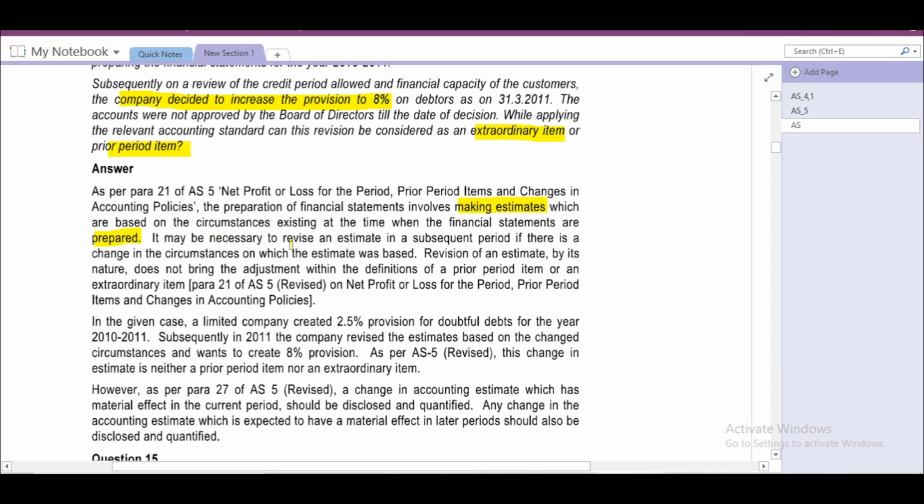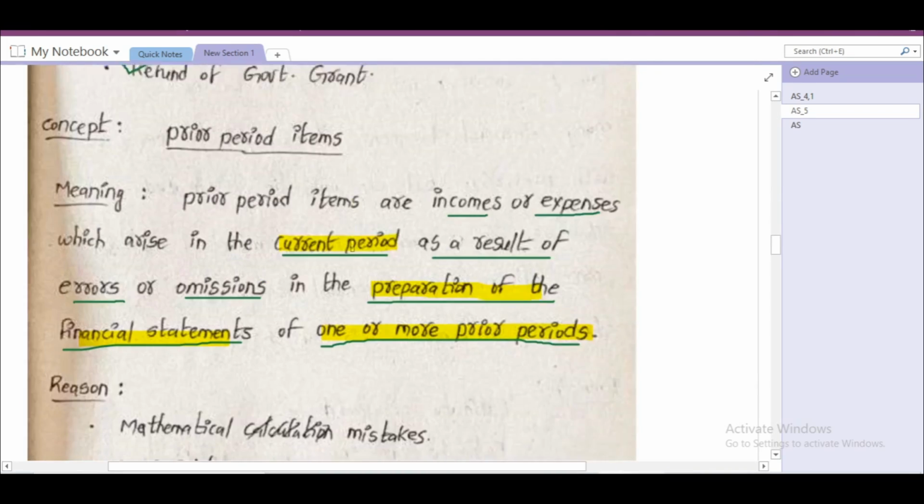It may be necessary to revise an estimate in the subsequent period if there is a change in the circumstances on which the estimate was based. Revision of estimate by its nature does not bring the adjustment within the definitions of a prior period item or an extraordinary item. You see, this concept is understood easily.